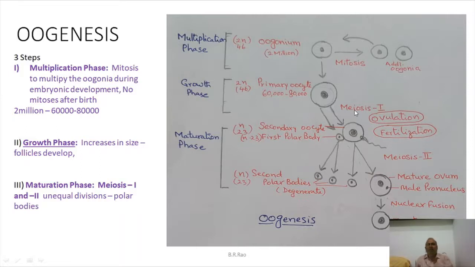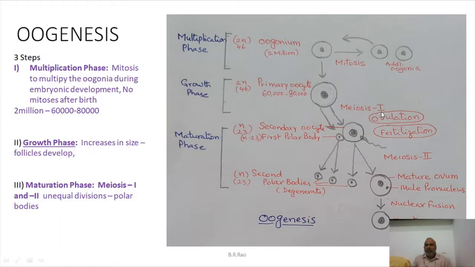And it will remain calm, and the embryonic development goes on, the embryo becomes an infant, the infant gets parturition, subjected to delivery, and the baby grows up to the age of puberty. Then the secondary oocyte is formed. What is secondary oocyte? The secondary oocyte is nothing but primary oocyte that has completed meiosis 1.